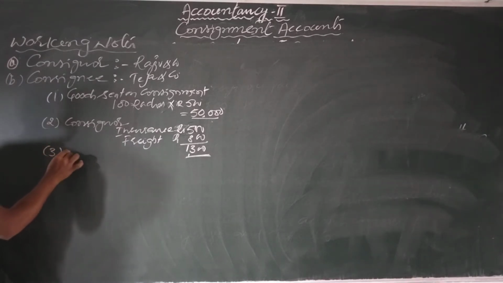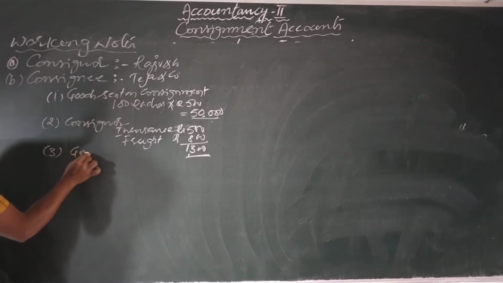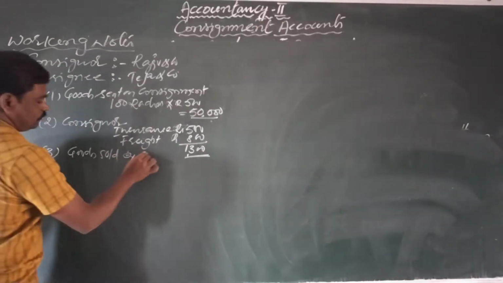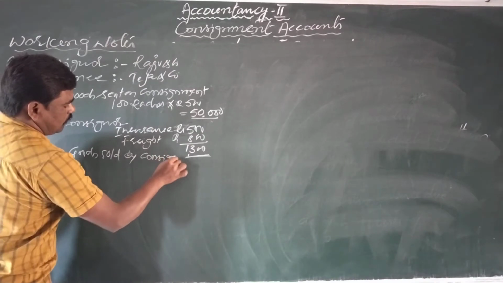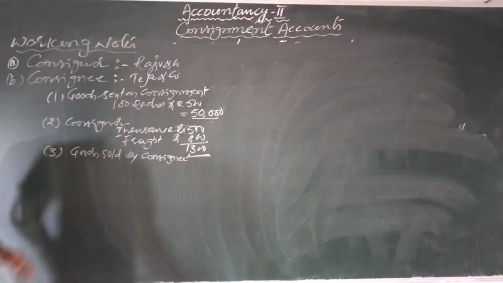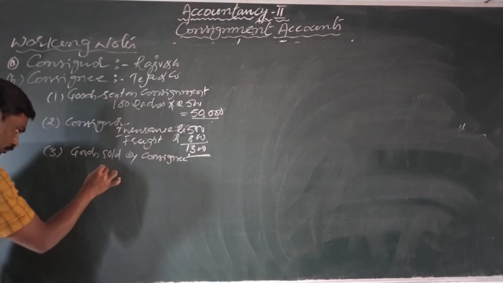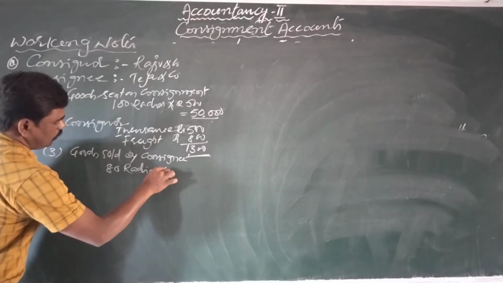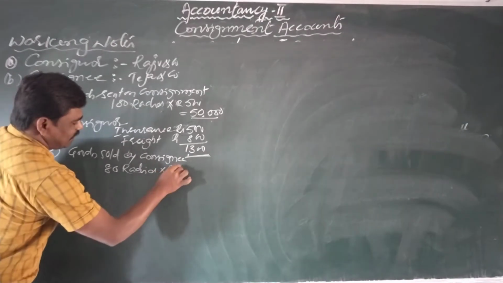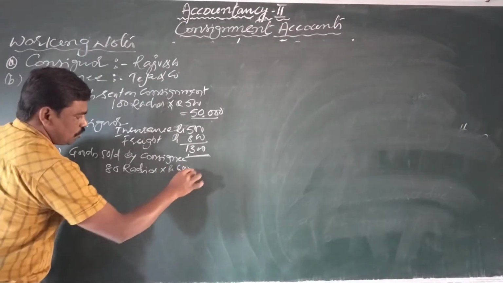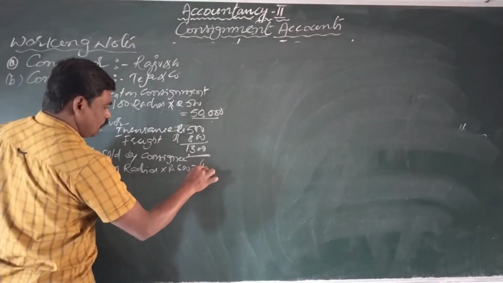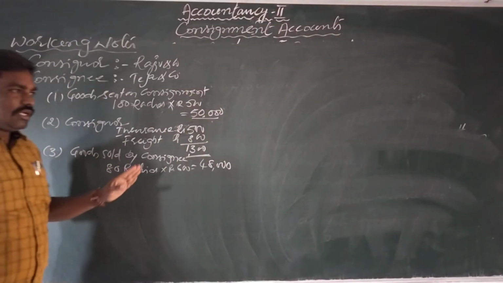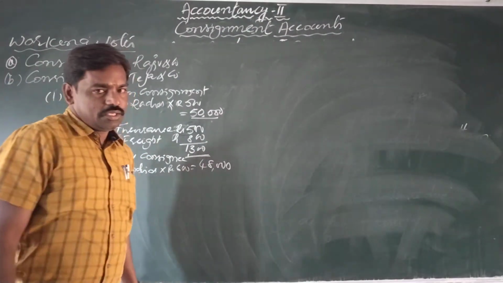Third point: goods sold by consignee. Consignee means here Teja and Company. How many radios did they sell? 80 radios into rupees 600 each. So that would become 48,000. Here the consignee sold 80 radios for rupees 48,000.